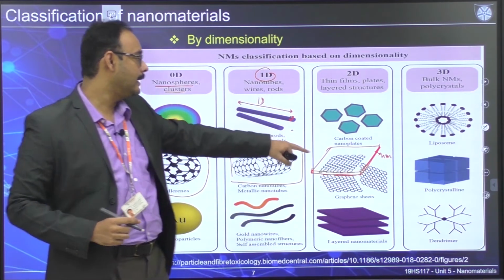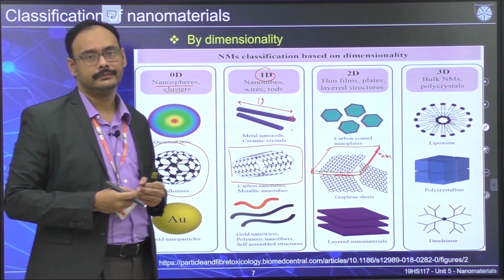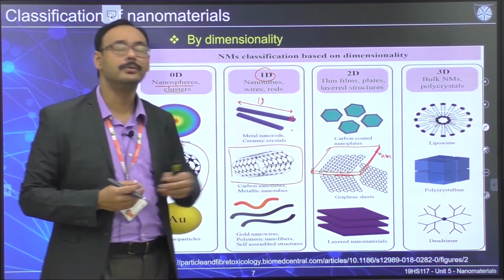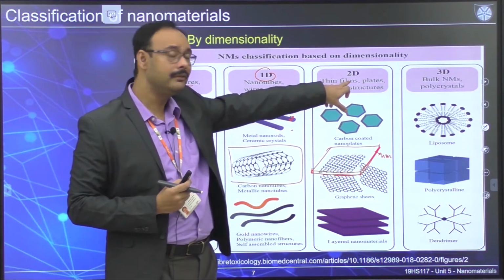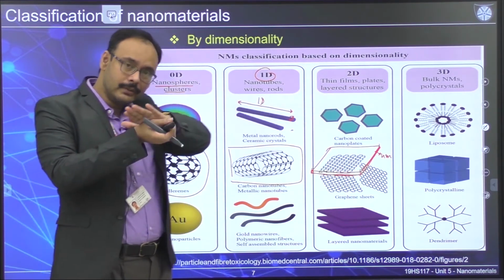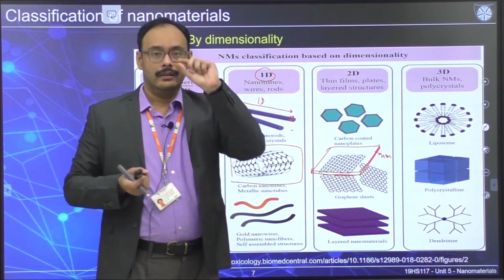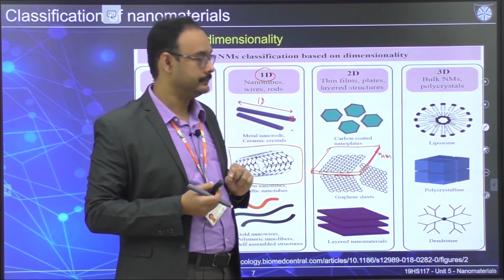In the other two directions, they don't have to be at the nanoscale. Once you make this 2D nanomaterial, essentially we are looking at thin films, plates, layer structures, where the dimension or the height of the layer is at the nanoscale.